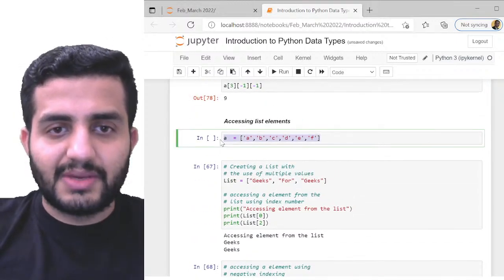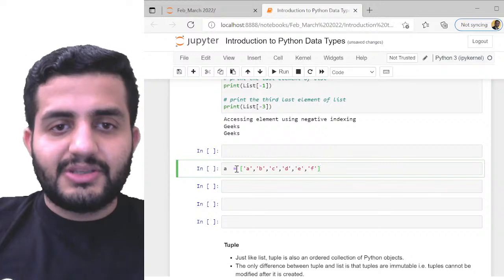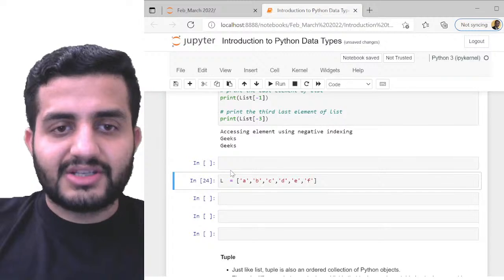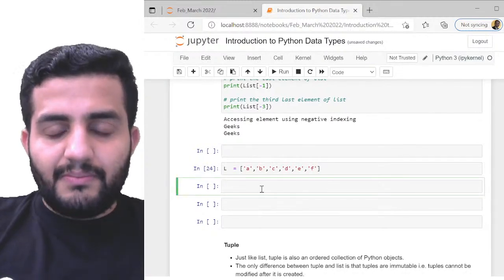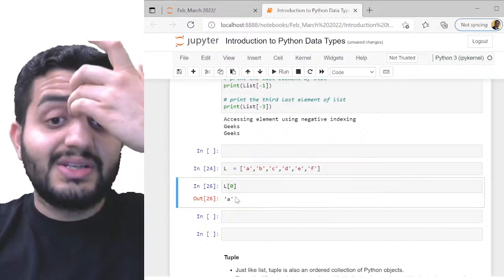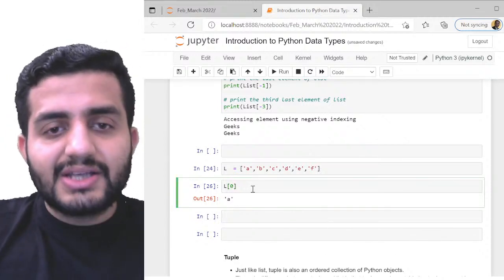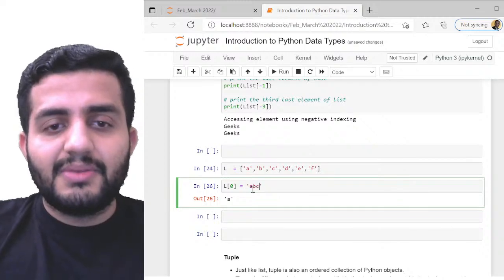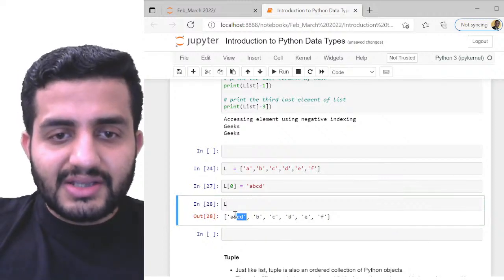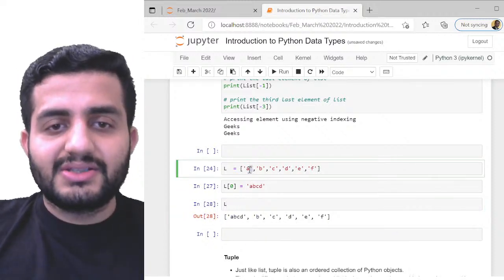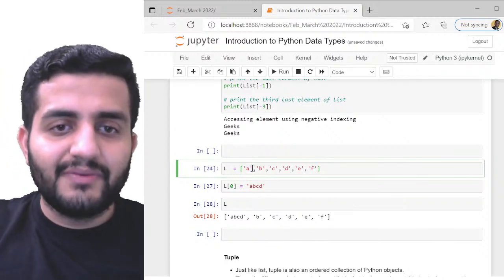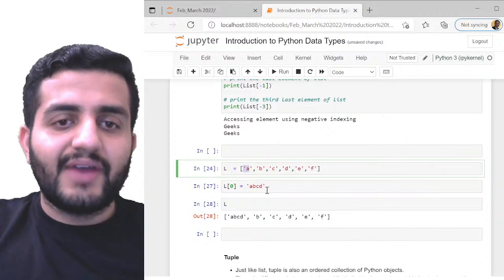So now suppose this is my list, which I'll define as L, for example. Now if I give this L, and list 0 is A, and I write list of 0 as A, B, C, D, now if I see L, you can see this A got modified. The list itself got modified. The first element, which was A, has now been modified to A, B, C, D.